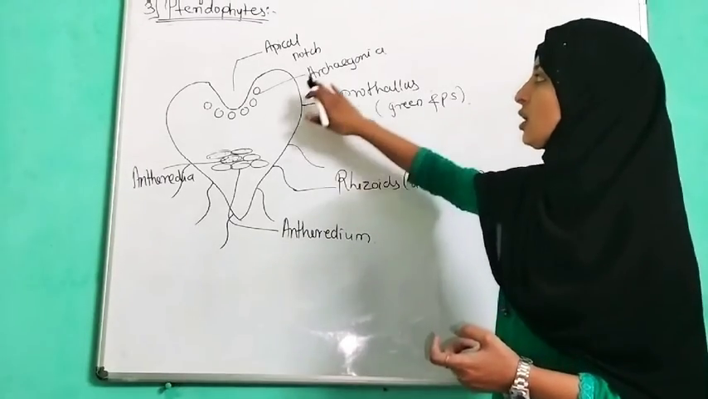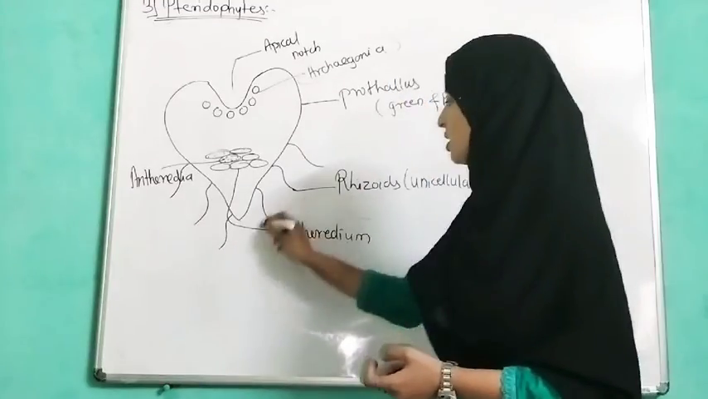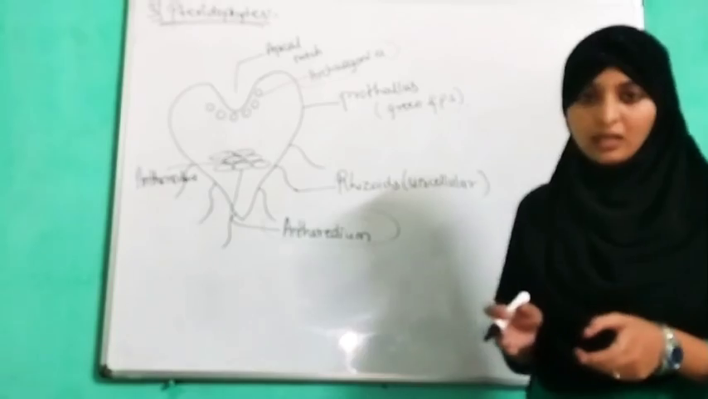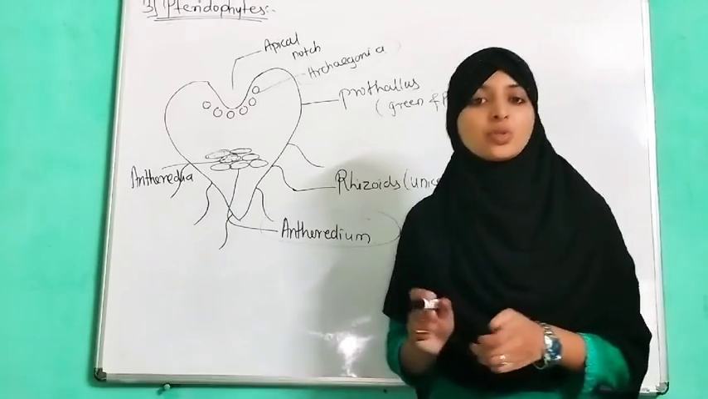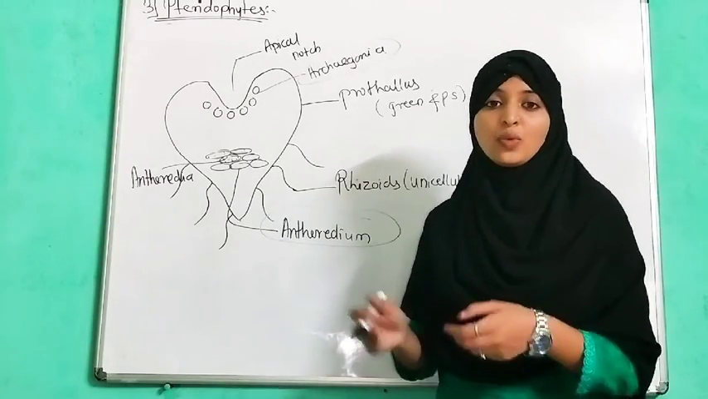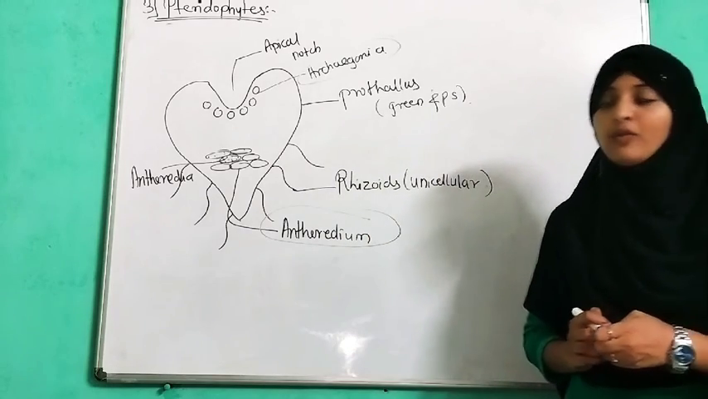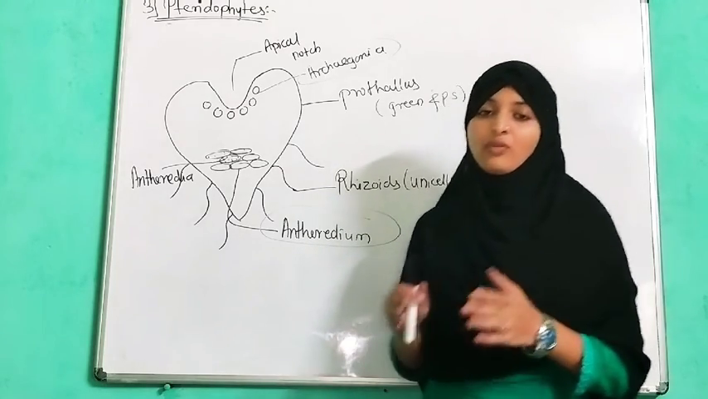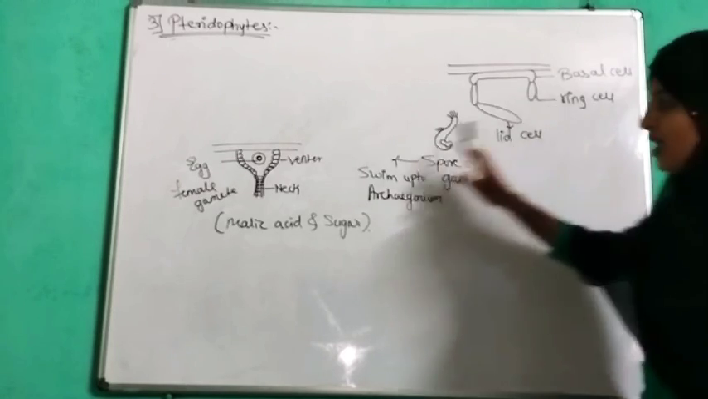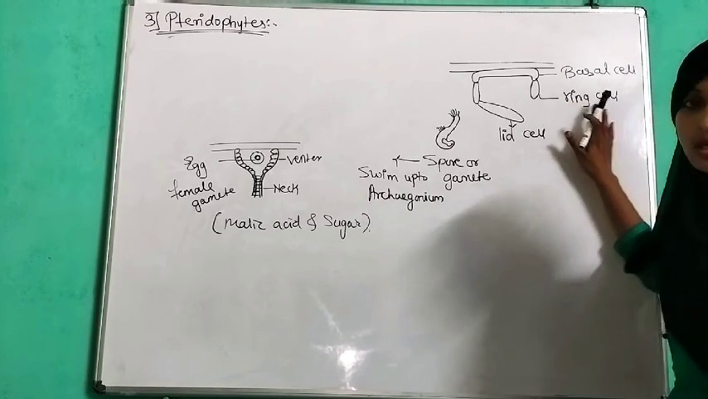So this was about the gametophytic stage, which consists of female and male sex organs. Archegonia produces a flask-shaped egg and antheridium produces antherozoids. Now we are going to discuss how antherozoids swim through water towards the egg cell to fertilize it and form a zygote, a new sporophytic stage. Here we are going to discuss antheridium and archegonium. This is an archegonium and this is an antheridium, which produces antherozoids.